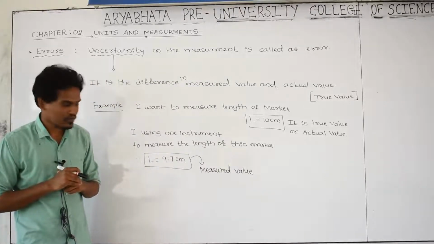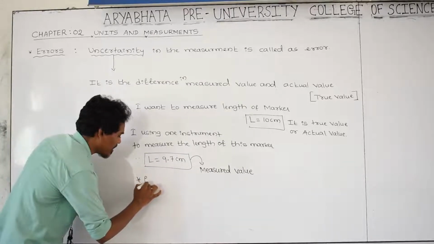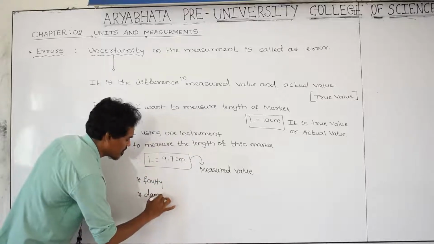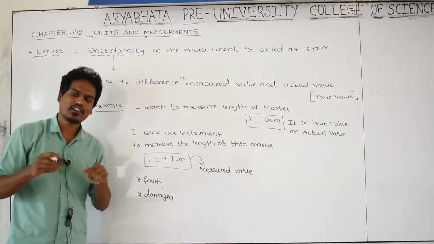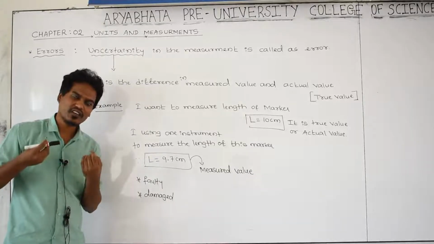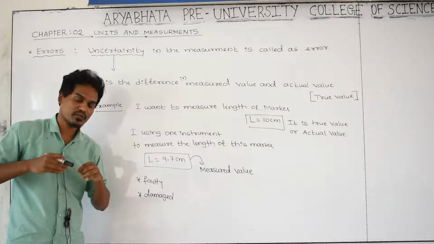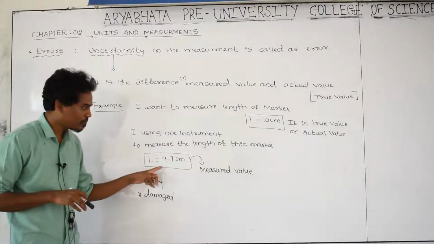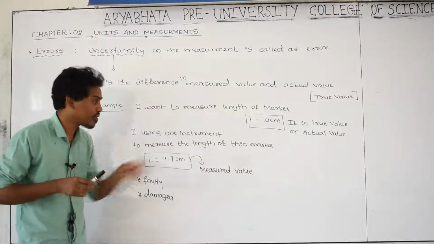Why? Because maybe that is a faulty instrument, or it is damaged, or something, one of the reasons. I don't know what the status is, or a calibration problem. Or the person who is measuring is making some mistakes. We don't know what is happening, but by using this instrument, how much length of this marker am I getting from the instrument?